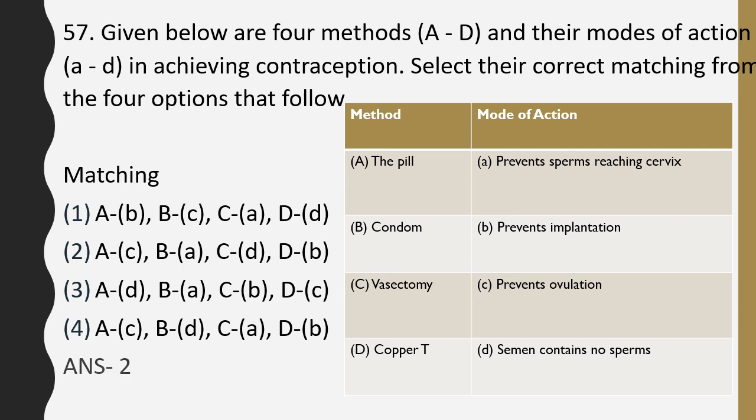Correct answer is option 2, that is the pills prevent ovulation, condom prevents sperm from reaching the cervix, vasectomy means the semen doesn't contain any sperms, copper T prevents implantation.